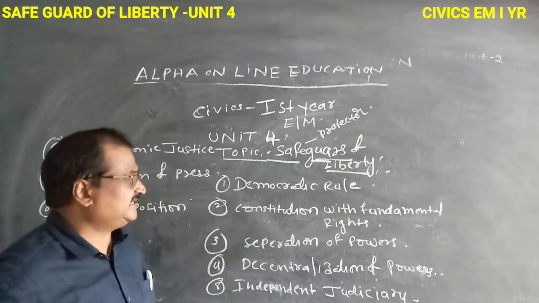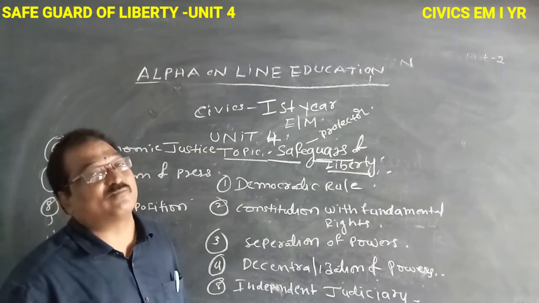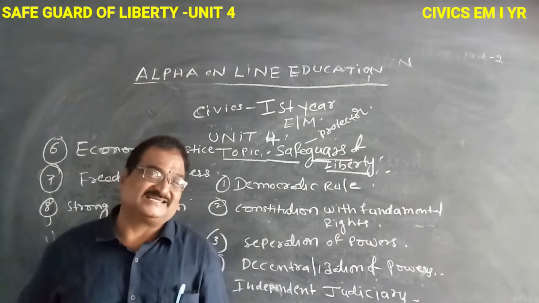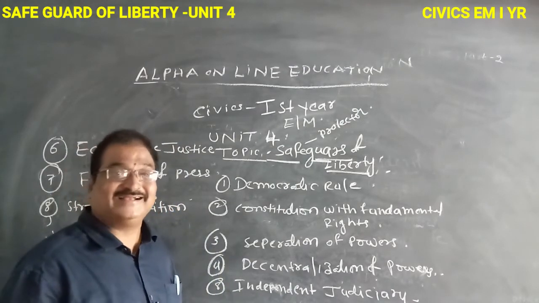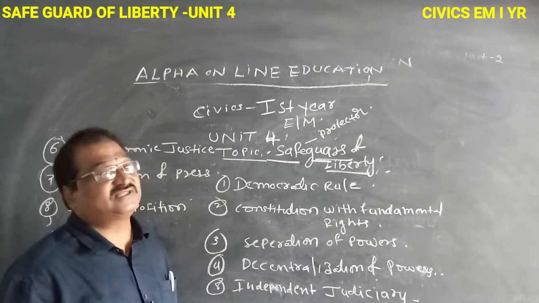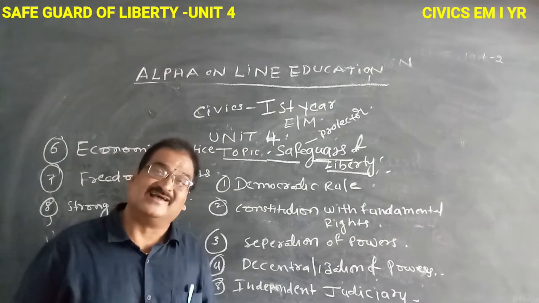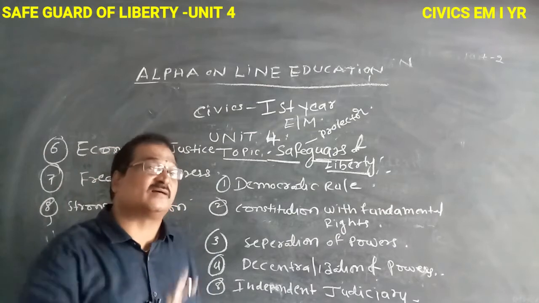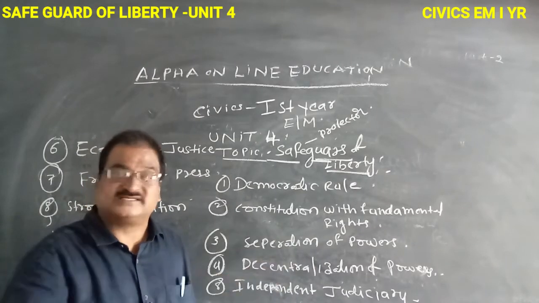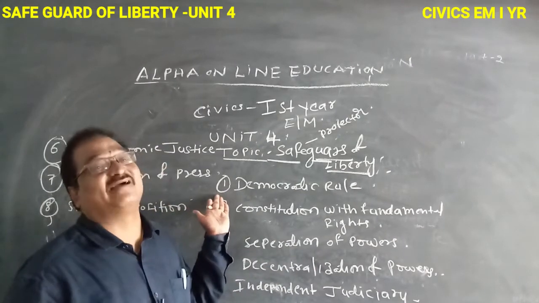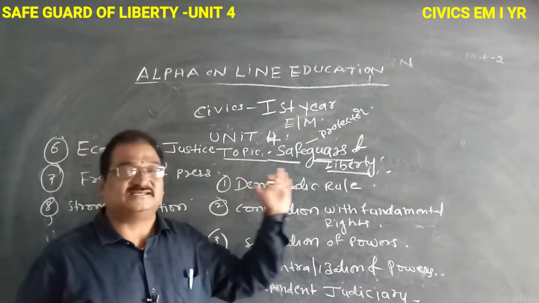The first one is democratic rule. Liberty succeeds only in democratic countries. China is not a democratic country; it is a socialist country. China does not give any liberty to its citizens, so liberty is not protected. The state does not give freedom to those citizens. Where there is democratic rule, liberty is protected.